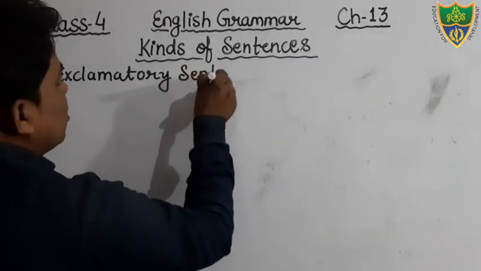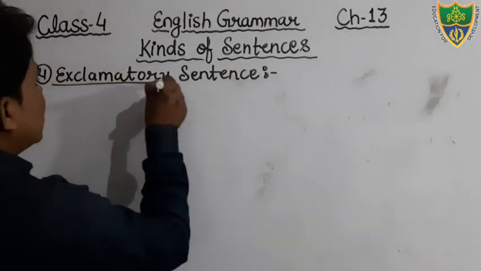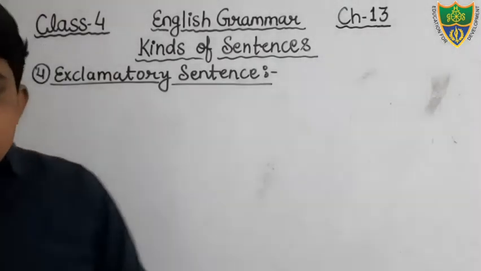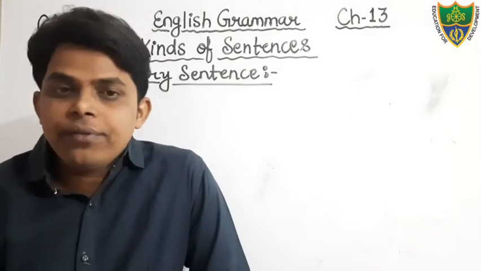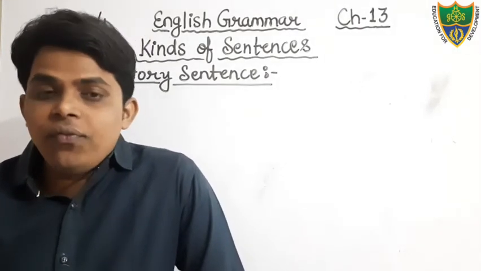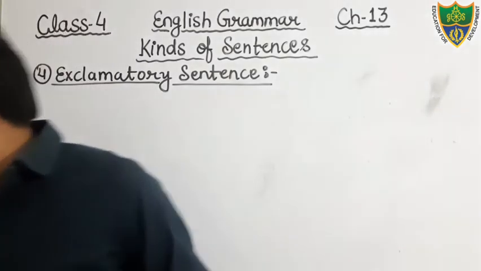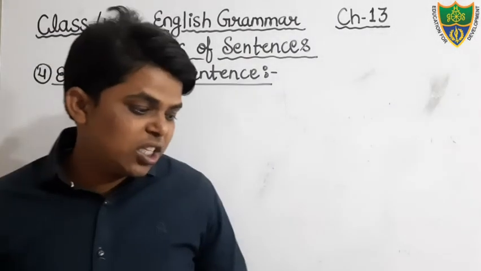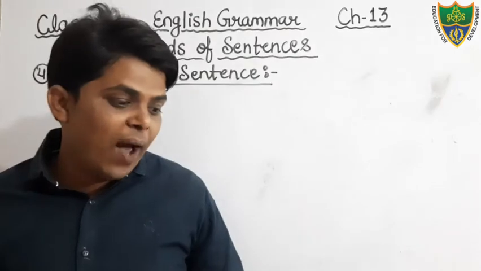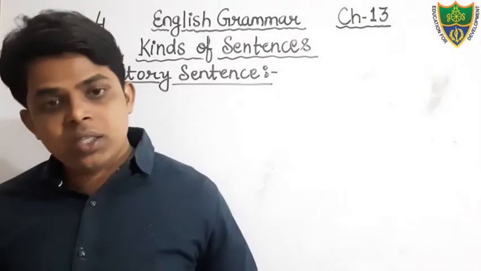Exclamatory sentence. Just see. What is an exclamatory sentence? Exclamatory sentences are used to show the sudden feeling. Feeling of joy, feeling of sorrow, feeling of victory. There are so many things. Just see, students, it is written here. In your book also it is given. But I am also telling you, it is used to express a strong feeling: feeling of surprise, anger, happiness, frustration, joy, sorrow, despise or hate.